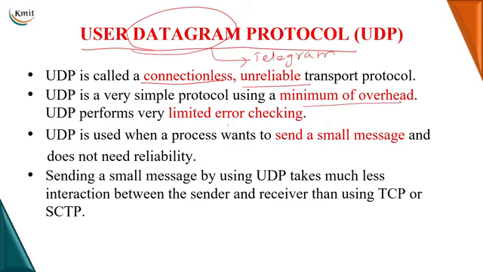It does limited error checking. The main use of User Datagram Protocol is to send small messages. So all the services which send small messages or which require faster delivery make use of the User Datagram Protocol. Best examples are live streaming, where you would not like to experience delay, rather you are okay with some wrong data, and voice over internet. All these are examples of User Datagram services.